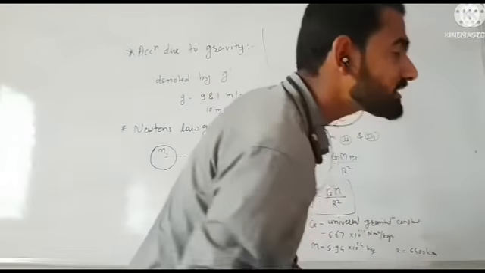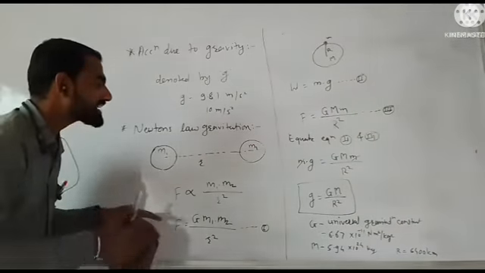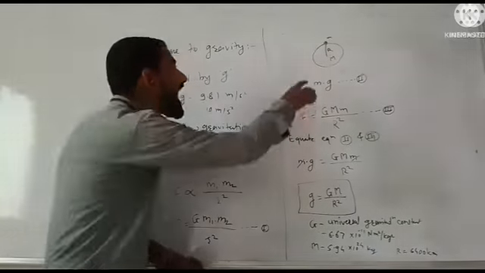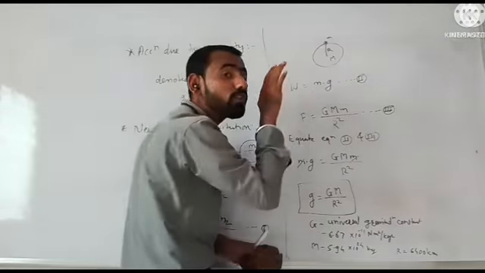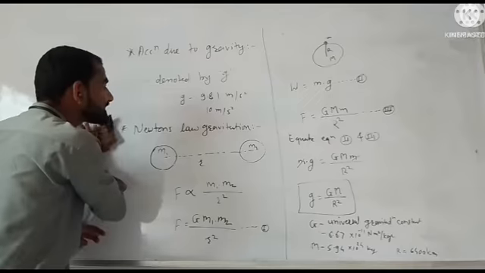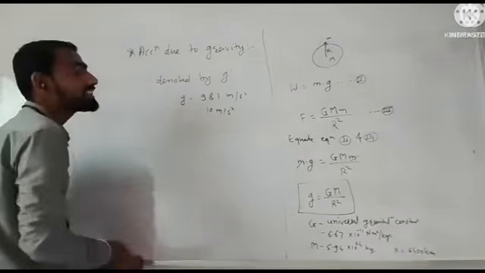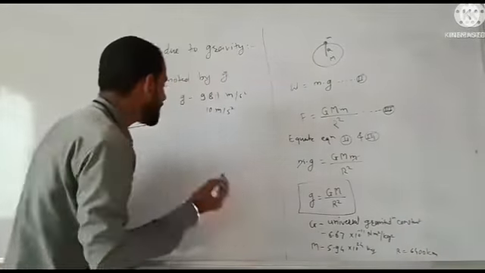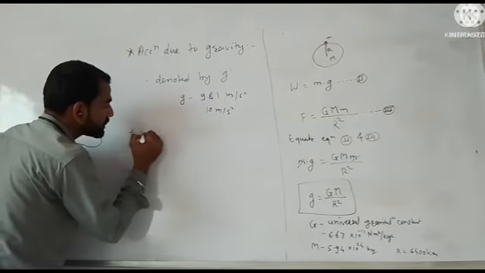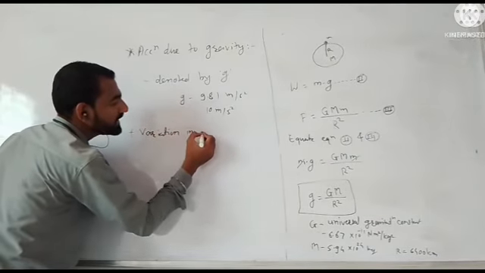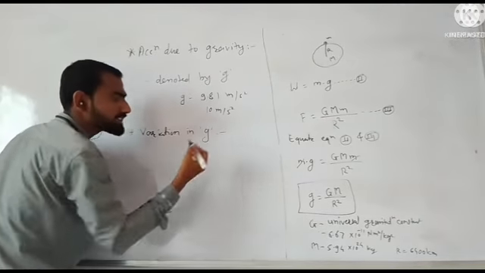The next part of this topic: the acceleration due to gravity is 9.81 on the surface of Earth, but the second point is variation in g, that is, variation in acceleration due to gravity.